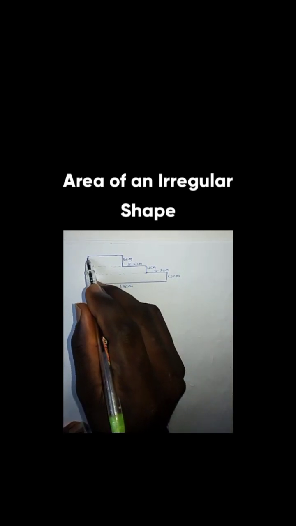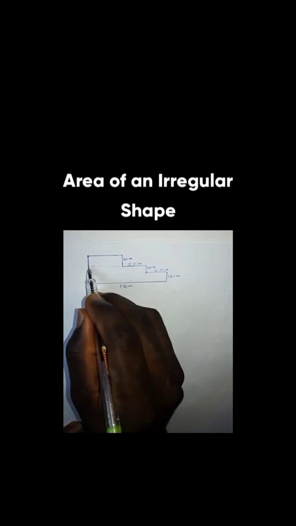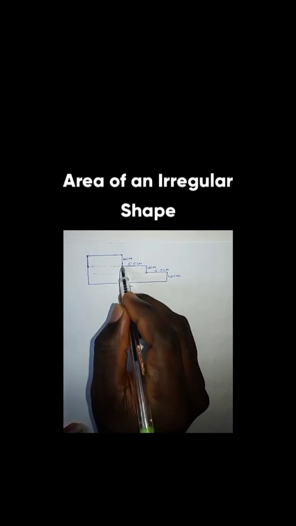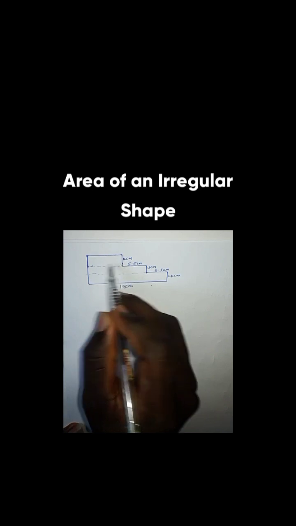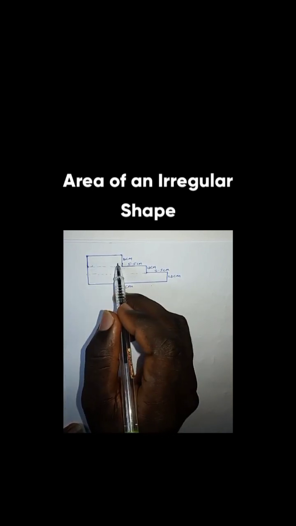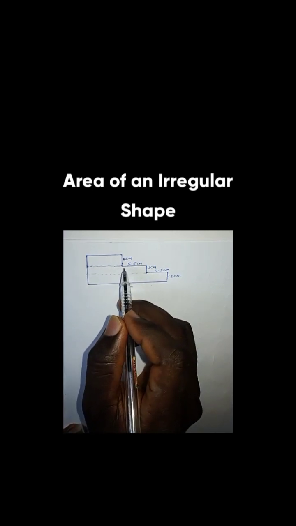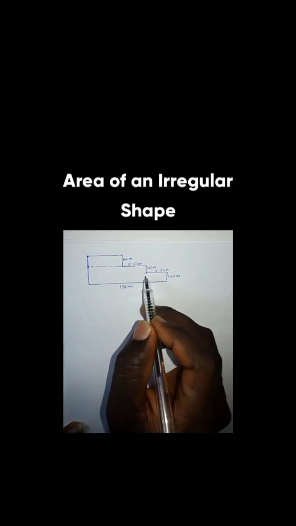So you can see that the length of this side from this point to this point will be equal to the length from this point to this point. So from here to here should be 4 cm, because the opposite sides of a rectangle, assume that this is a rectangle, the opposite sides of a rectangle are equal, so this should be 4 cm as well.